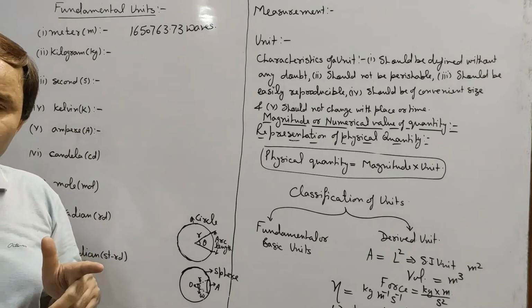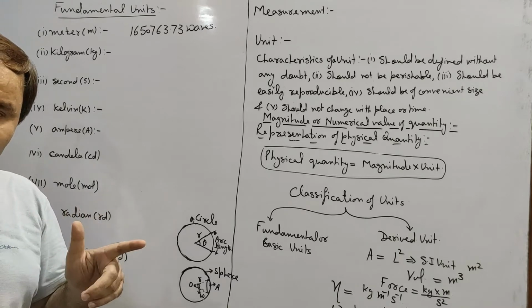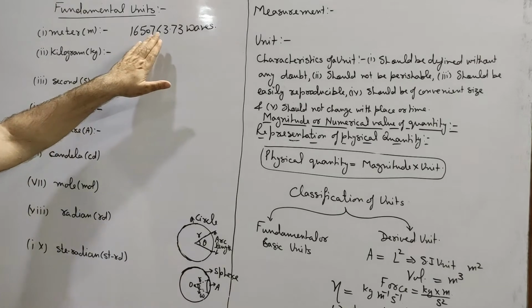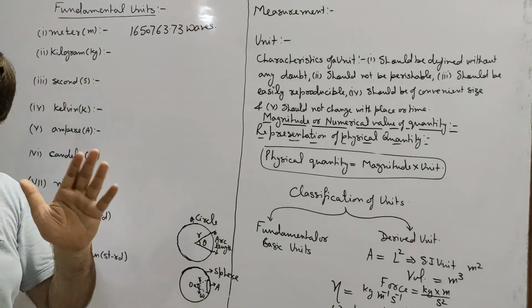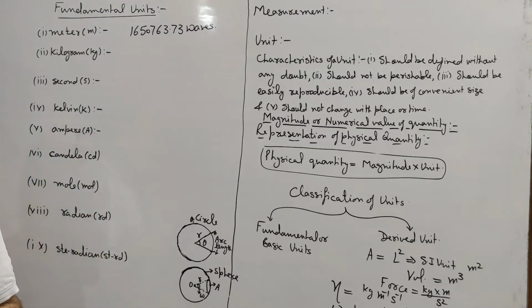Thus, in terms of wavelength of orange red light, 1 meter was defined as the distance containing 1650763.73 waves of orange red light in the emission spectrum of krypton 86.